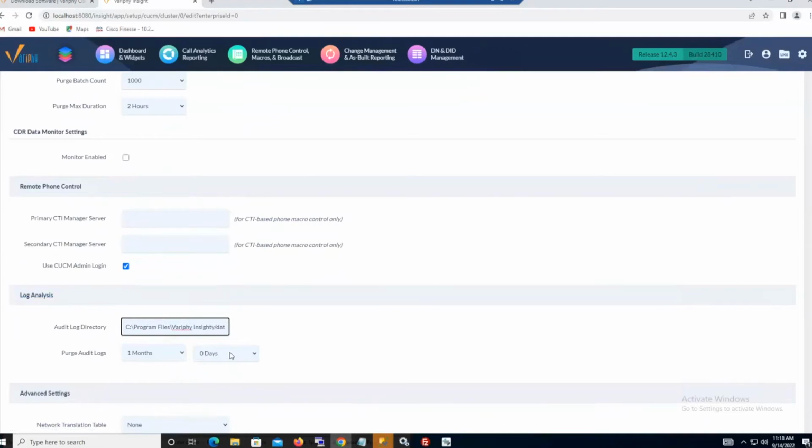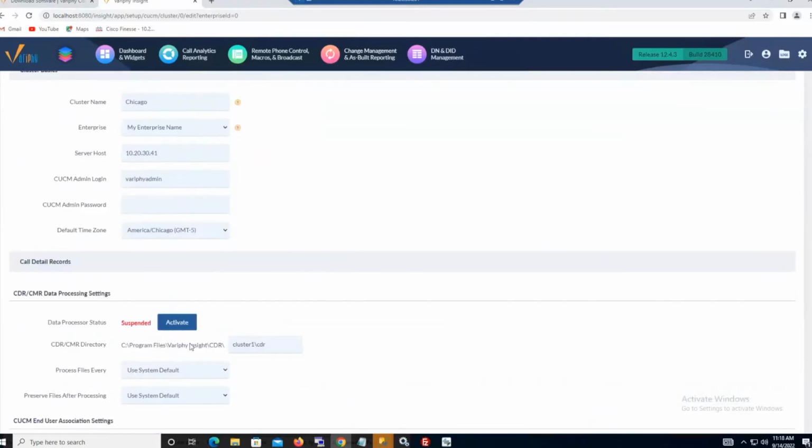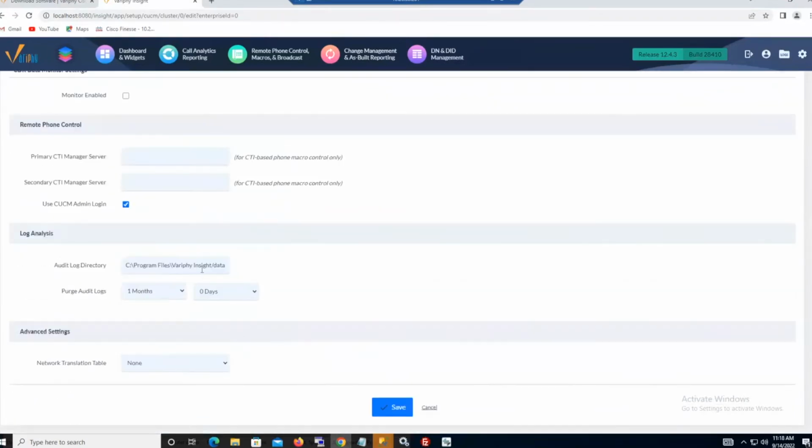I will take out the corresponding data directories that we don't need. And actually, as a matter of fact, I'll probably just do this. This may just be easier. Since I'm writing the data to cluster 1, I'm just going to build corresponding log files right next to it. So let's just add that in there. CDR. Well, I'm missing a slash. Insight cluster 1 CDR. Okay. Oh, no. Logs. Excuse me.